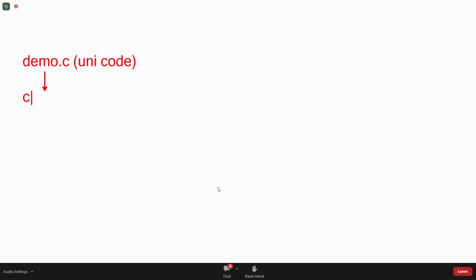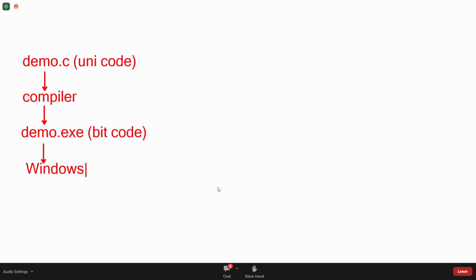For that, we use one software. That software is called a compiler. What this compiler will do is, it generates a demo.exe file, which contains bitcode, nothing but machine code. Operating system understandable code. This program you can execute under Windows operating system, then you will get an output. This is the C language scenario.